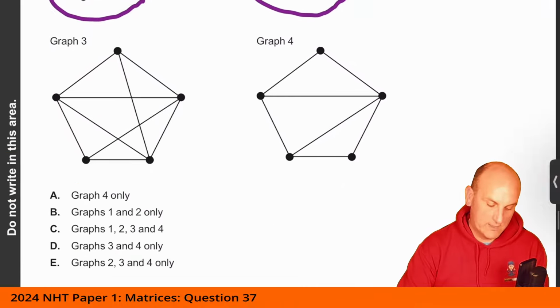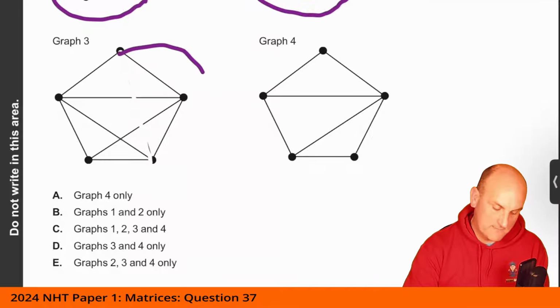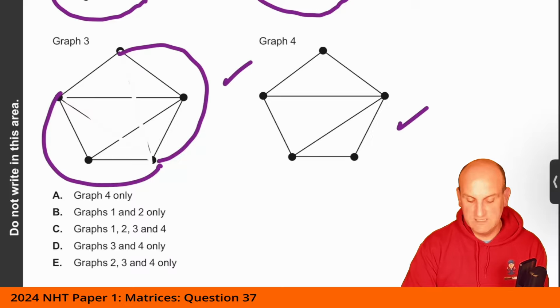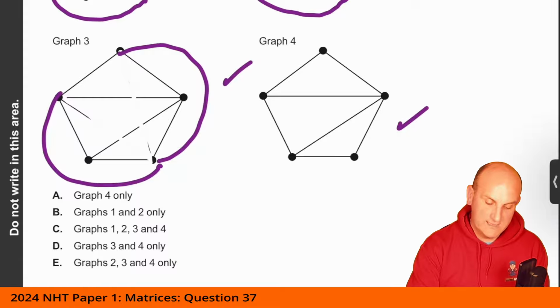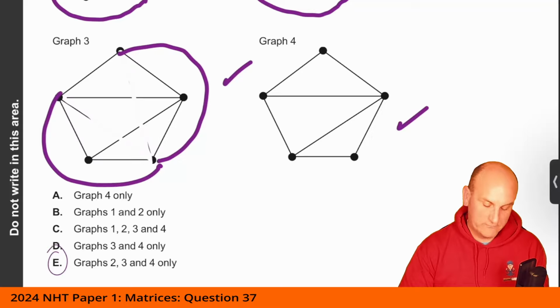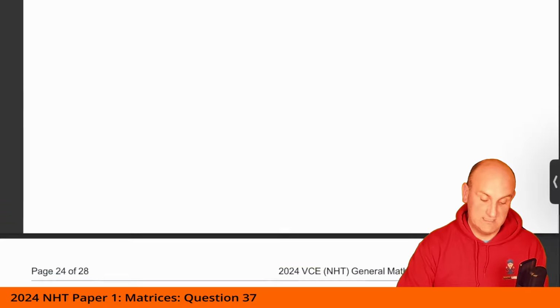Let's go to the next one. Let's delete this one here and move it outside, because we can do that. Then let's delete this one here and move this one outside there. Are any crossing at this moment in time? No, so that can be done, and that can obviously be done. So if I am right, the correct answer for this question is E, graphs 2, 3, and 4 only. And again, made much, much easier by the fact I had a white pen.